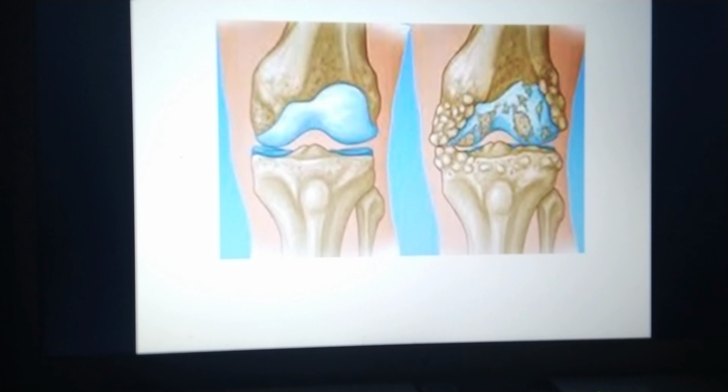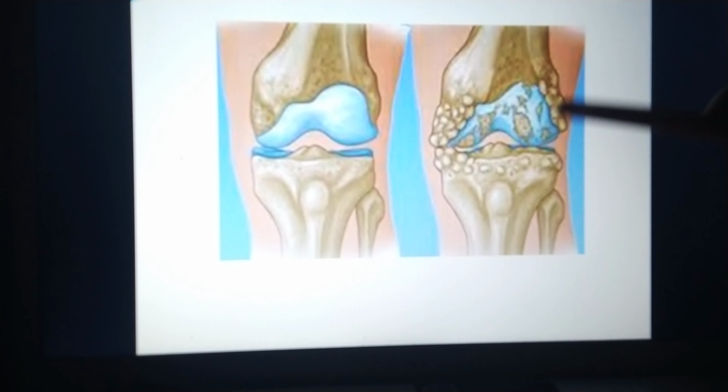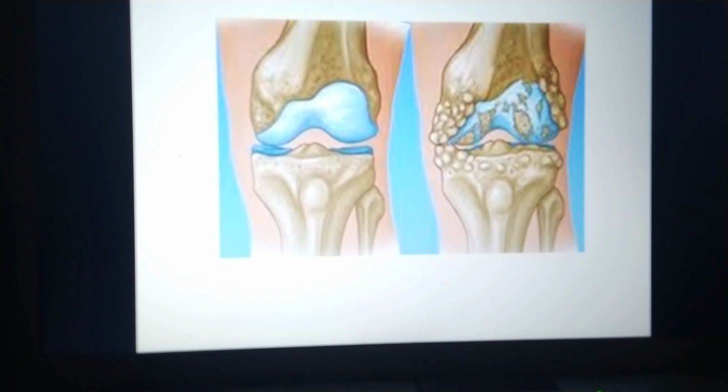In advanced cases, where the bones are just next to each other, the movement would be restricted in arthritis. So the main problem is the cartilage issue because of the wear and tear.